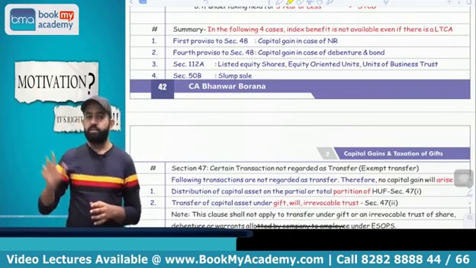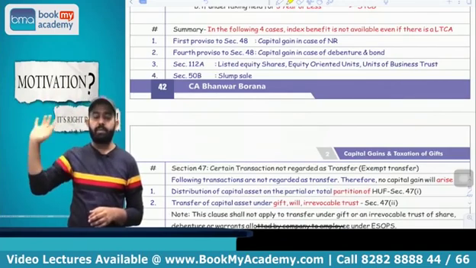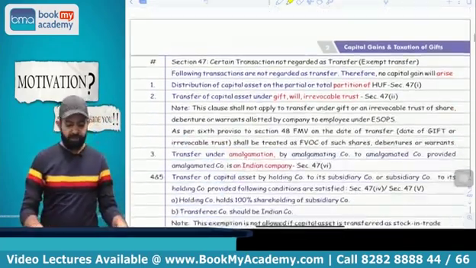In case of debenture and bonds, index benefit is not available. Third is the section 112A. If section 112A is applicable, then index benefit is not available. And fourth is a slum sale. In case of slum sale, index benefit is not available.